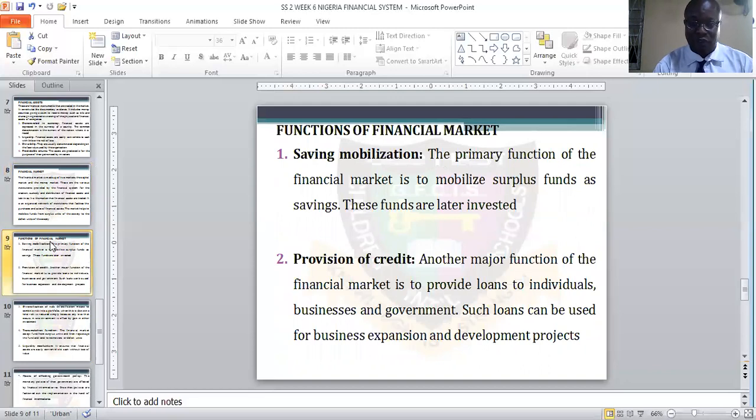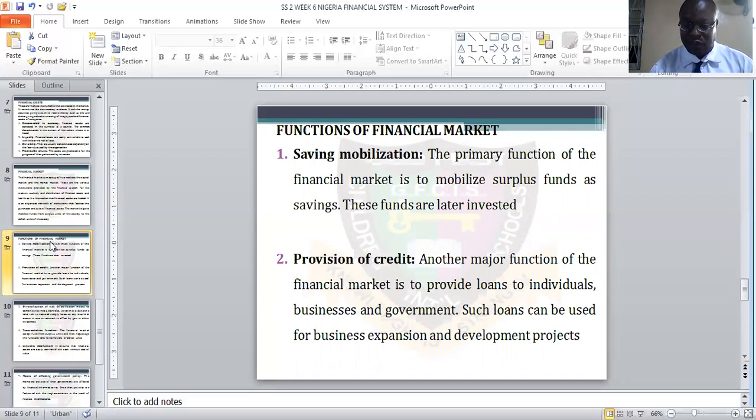Then we also have functions of the financial market. One, saving mobilization. The primary function of the financial market is to mobilize surplus funds. So they make sure that they move the surplus fund, they mobilize it and use it judiciously in the financial market. These funds are later invested. So under the saving mobilization, they make sure that they place them on investment.